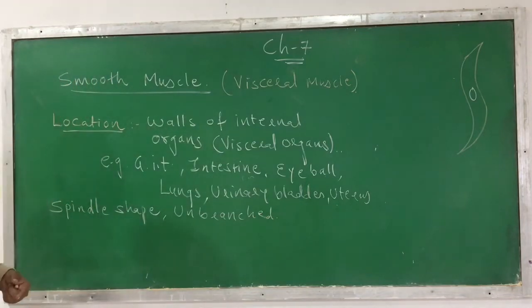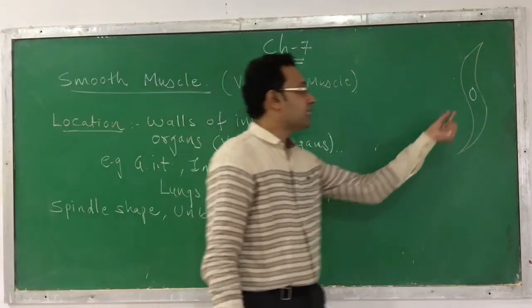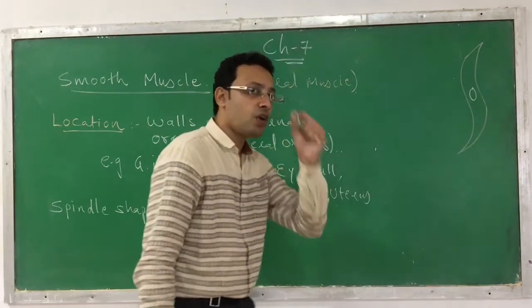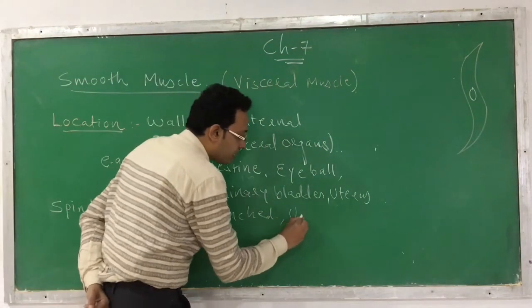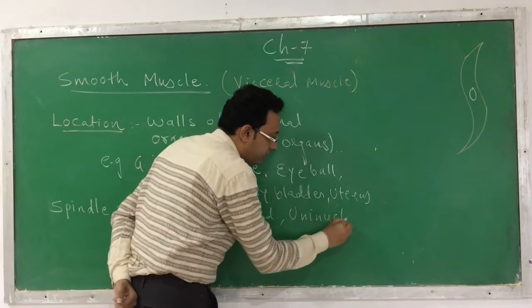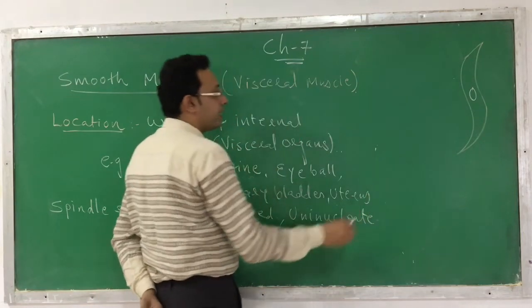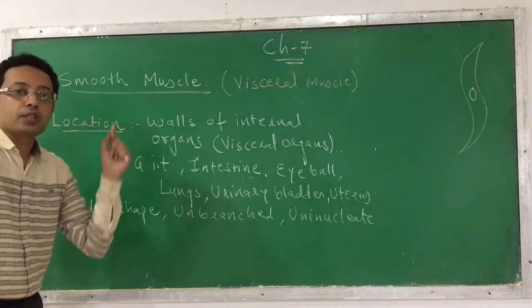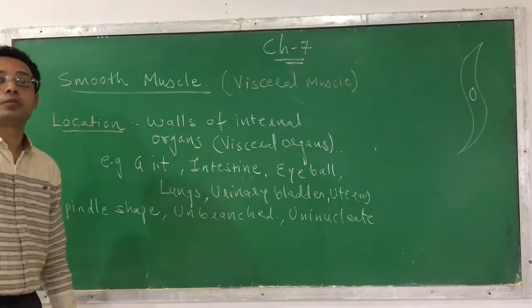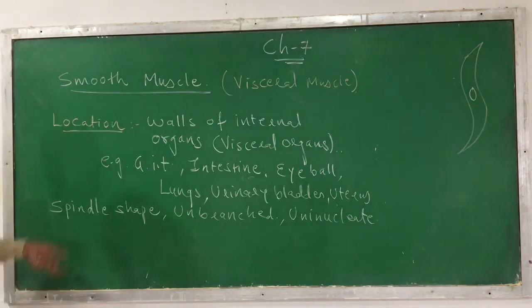Another thing I want to add is that only a single nucleus is present, so you can call it uninucleate, like other cells. Multinucleate condition cannot be observed in smooth muscle or visceral muscle as it is in skeletal muscle.